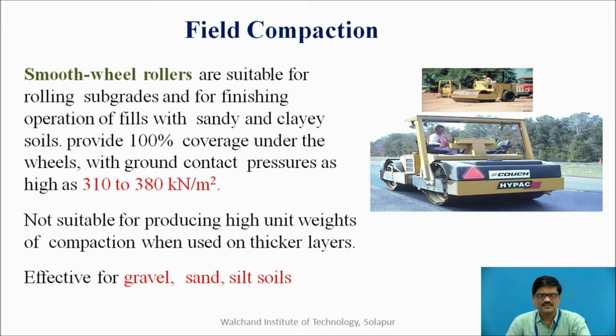Now as far as the rollers are considered, we have a variety of rollers, and these rollers are useful for a specific type of soil. The first one is the smooth wheeled roller. The picture we can see here is of a smooth wheeled roller, which is suitable for rolling subgrades and for finishing operations of fills with sandy and clay soil, and providing 100% coverage under the wheels with ground contact pressure as high as 310 to 380 kN per meter square.